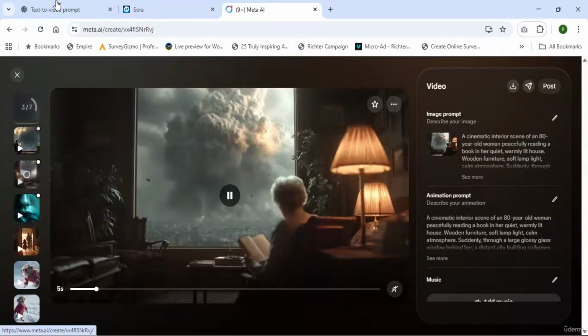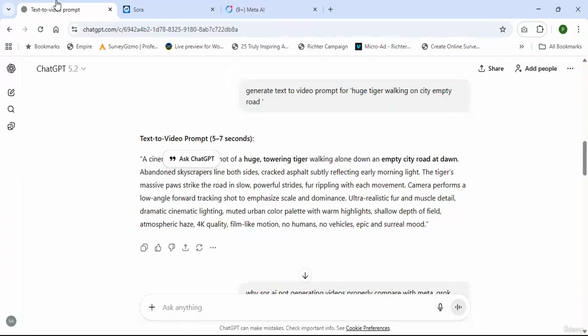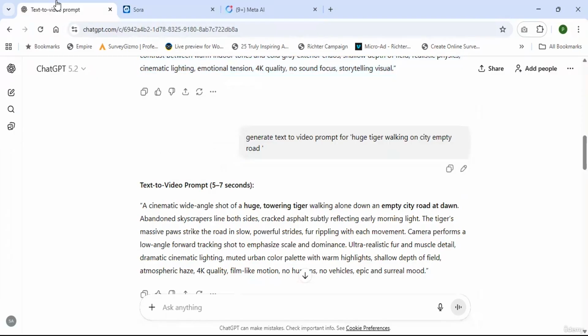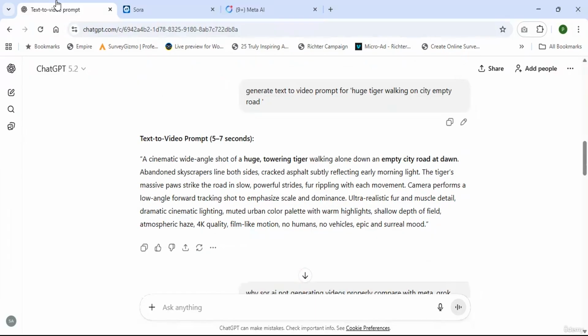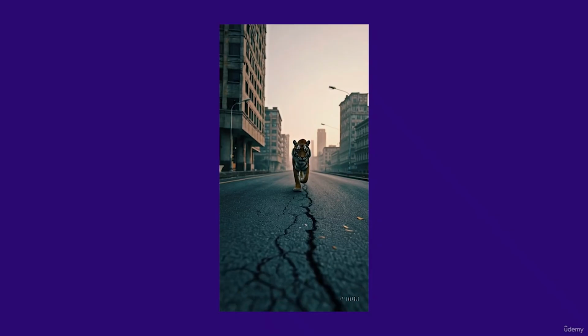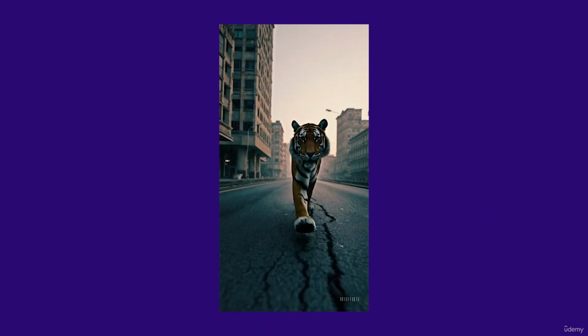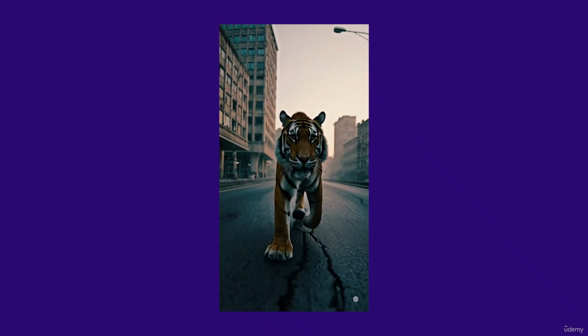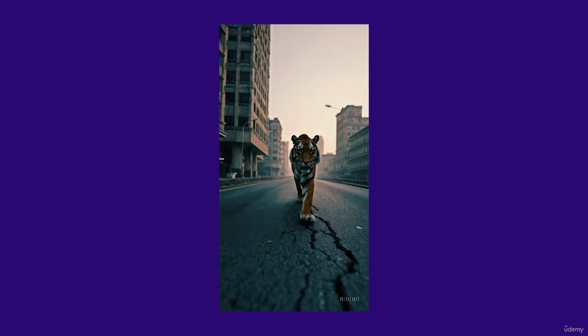And the third one is like this: generate text to video prompt for a huge tiger walking on a city empty road. Huge tiger walking on city empty road. So ChatGPT generated a text to video prompt. Same as the previous, I used this prompt in Sora AI and Meta AI. Sora AI generated a video like this, which is too good.